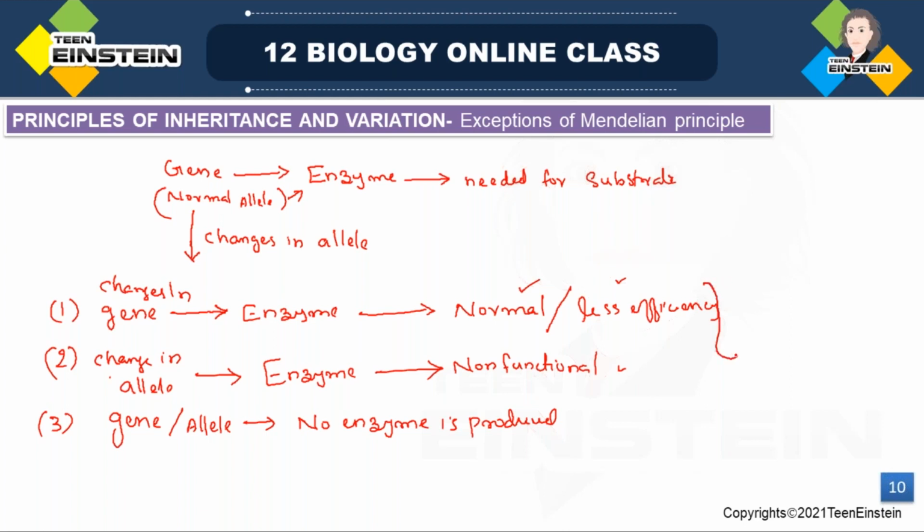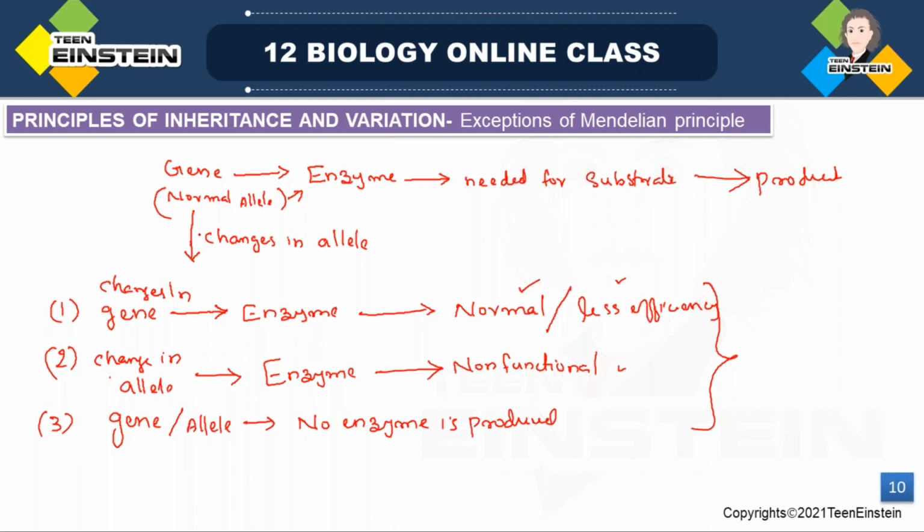Normally a gene or the normal alleles will code for the enzyme, and that is needed for the substrate to act on, and after the enzyme and substrate action, a product will be formed, right? Enzyme, substrate, after that product formation takes place.